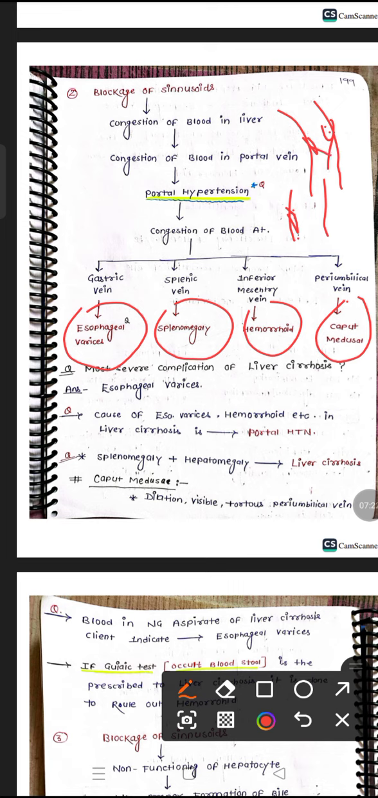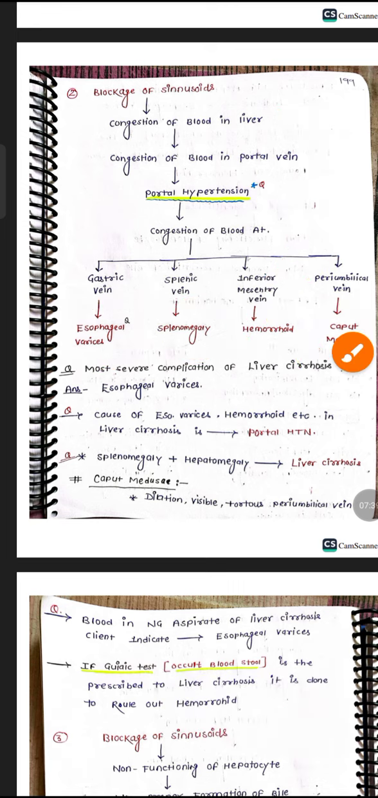Sometimes it will rupture and bleeding will occur in the stomach. So total Hb will be lost, and the patient will become anemic. So this type of intestinal obstruction will be leading. So many consequences will come because of the gastric vein congestion.